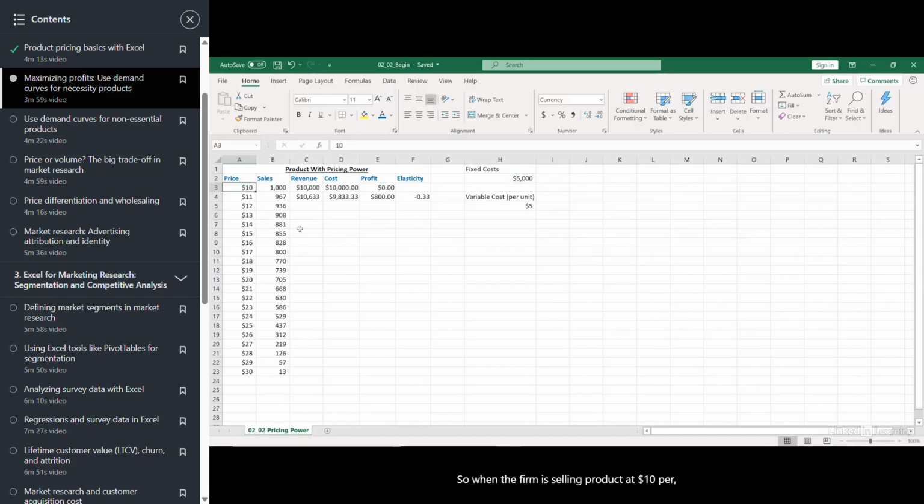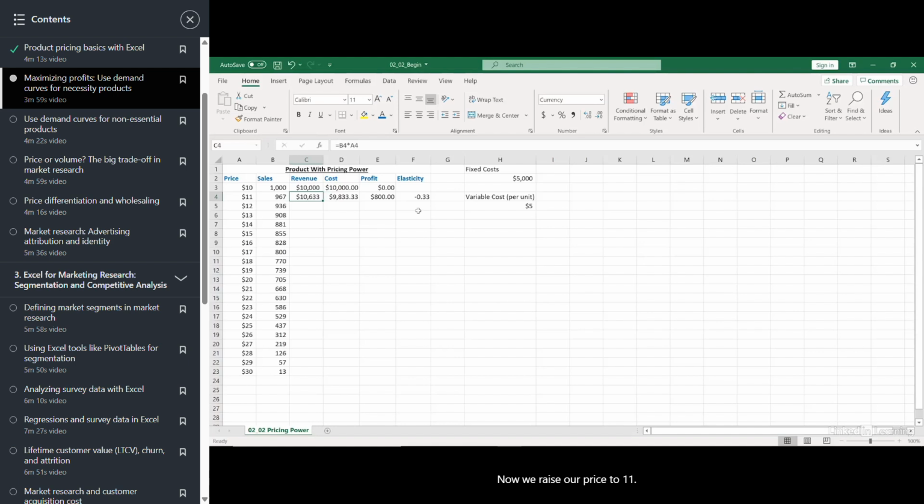So when the firm is selling product at $10 per, and they have 1,000 in sales, well, their revenues are $10,000. That is, 1,000 sales times $10 per sale is 10 grand. Their costs are $5,000 plus $5 times 1,000 units. So that gives them a profit in this case of $0. 10,000 in revenue minus 10,000 in costs, they've made nothing.